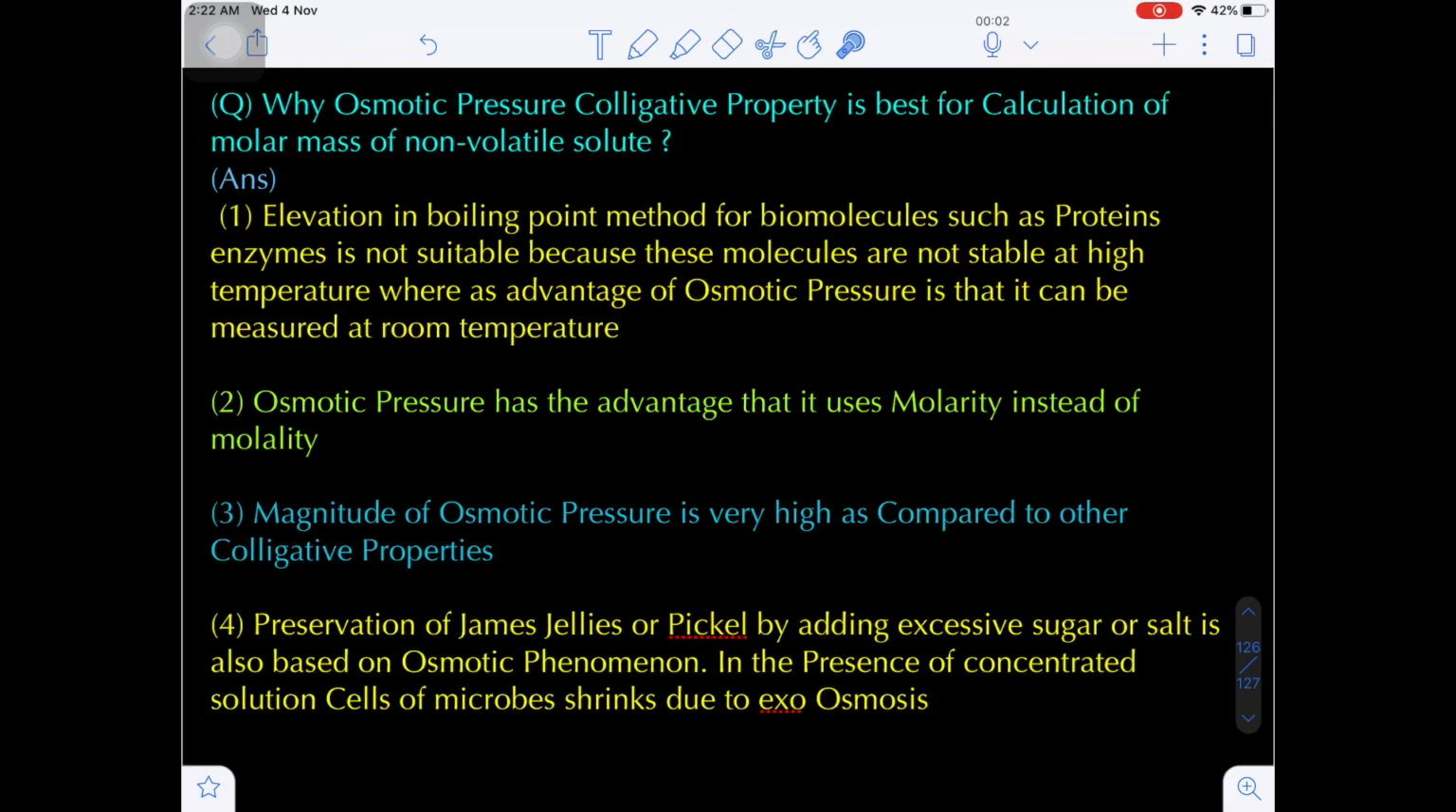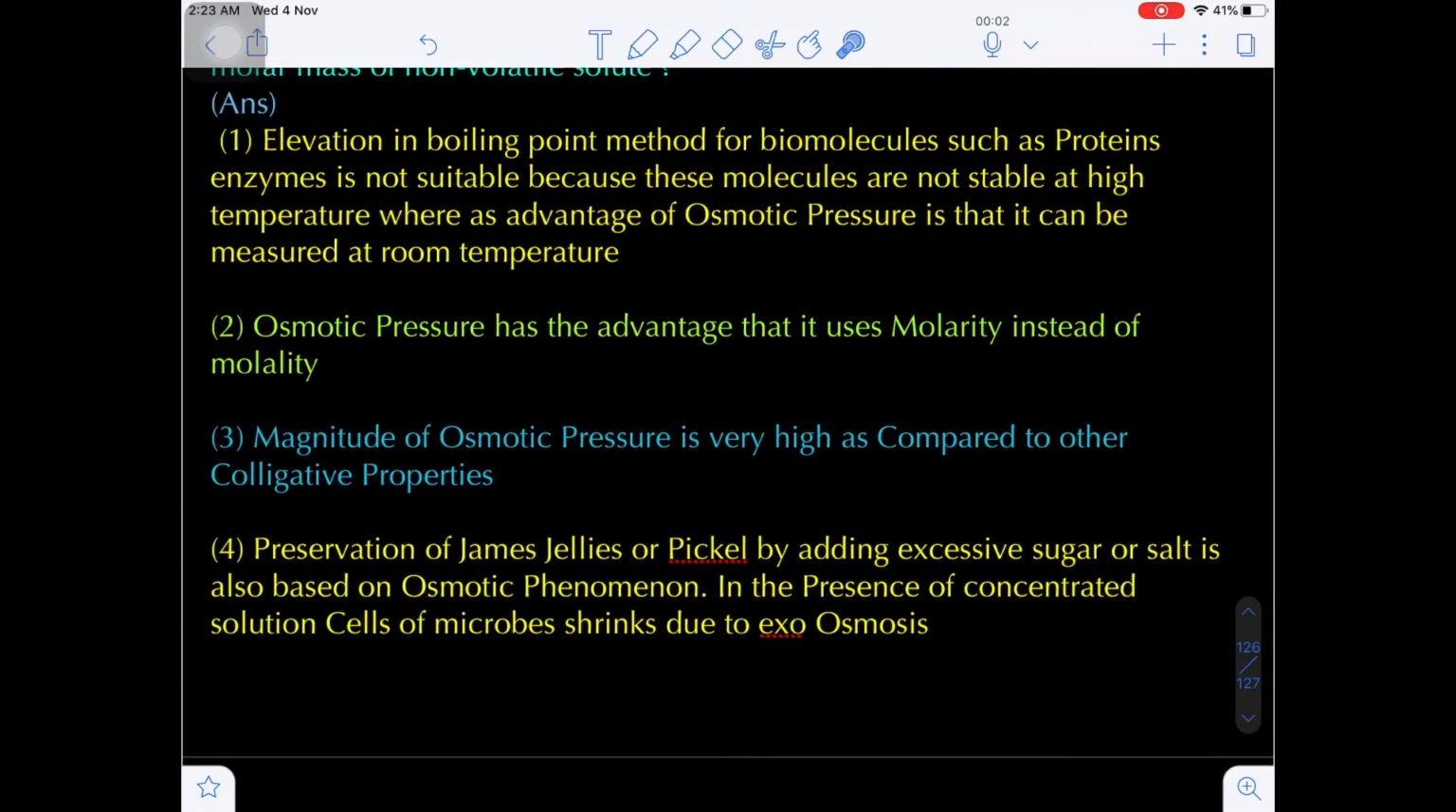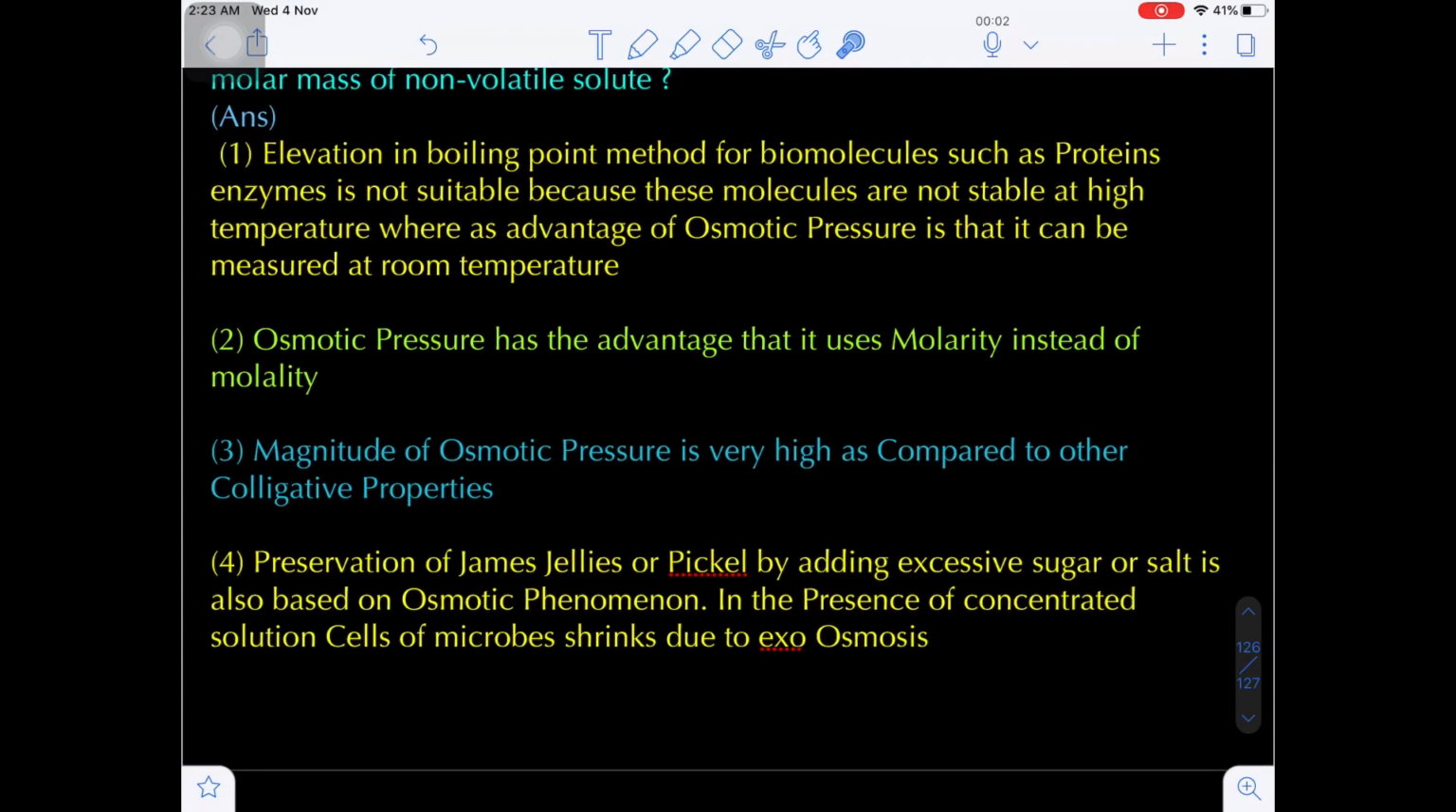This is the great advantage of the osmotic pressure colligative property over the other colligative properties, because osmotic pressure can be calculated even at room temperature. So at room temperature we can find the molar mass of biomolecules like proteins and enzymes. Are you getting my point? But in the elevation concept, at high temperature biomolecules are not stable, they decompose. That is the first advantage of osmotic pressure calculations.